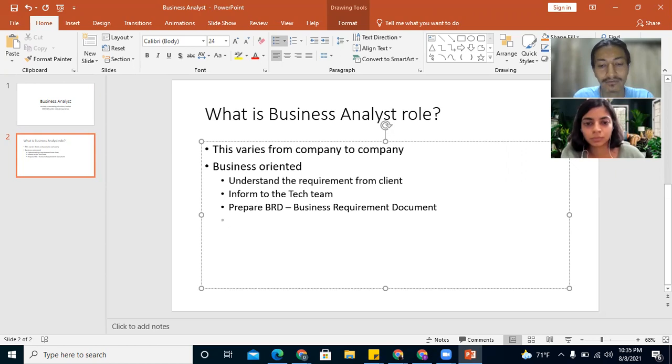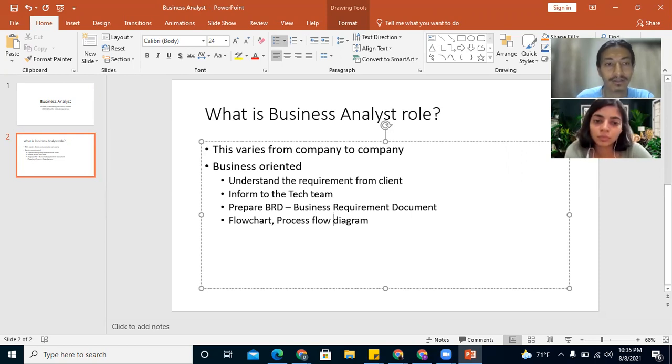So we may have to design flowcharts or process flow diagrams, so that we are able to understand what the business requirements of the client are, and we can inform the tech team.